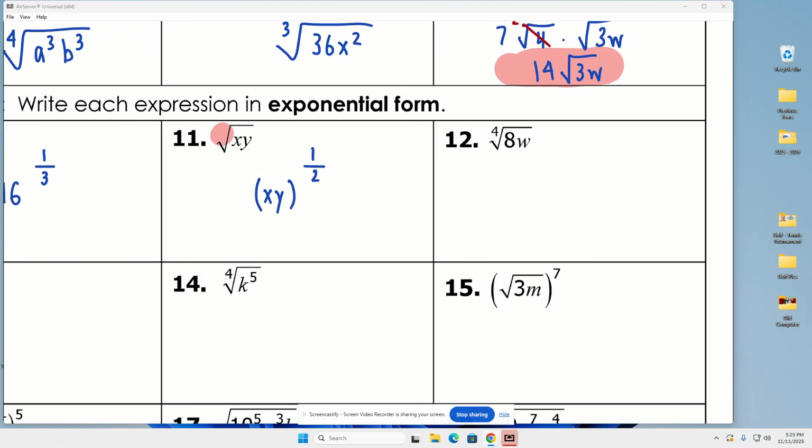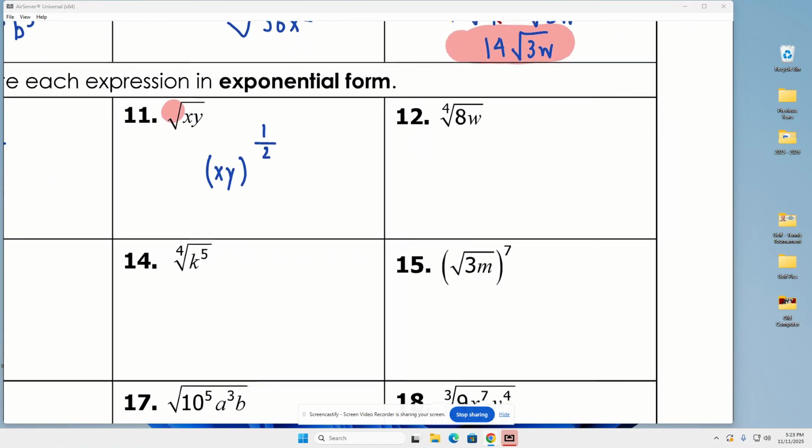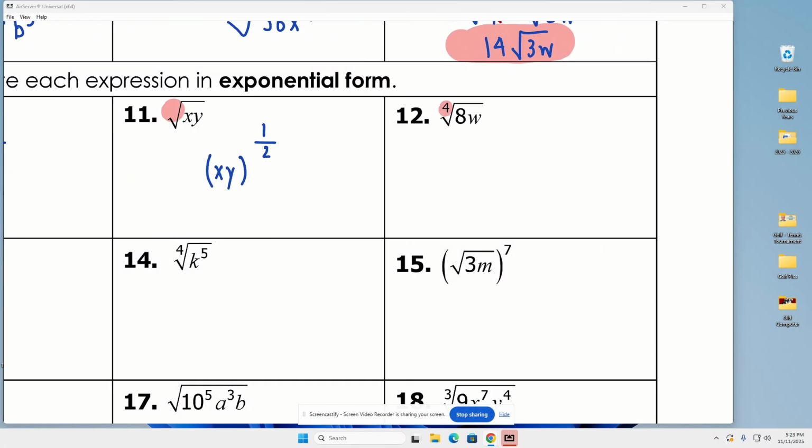Okay? All right, so the next one, again, always start with the root. That is the denominator of my fractional exponent. And since both of these have an exponent of understood 1, I'm going to take both, put them in parentheses, and raise it to the 1/4 power. Okay? All right, let's keep on moving.